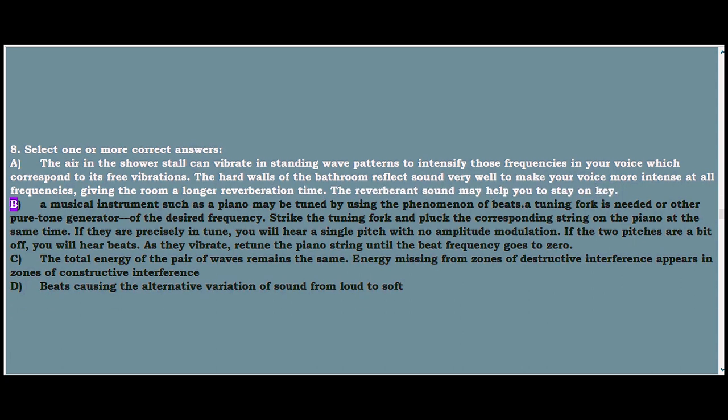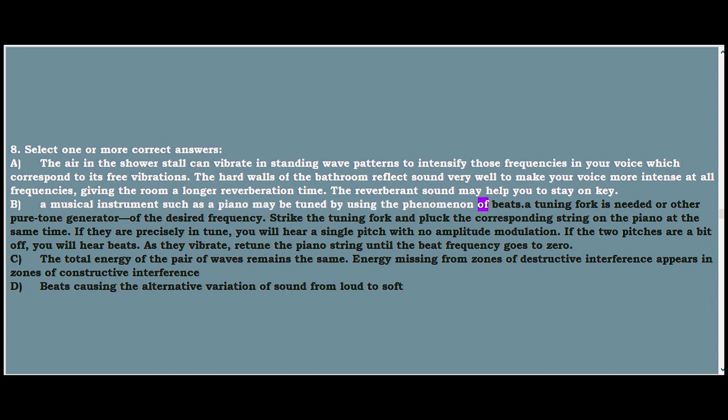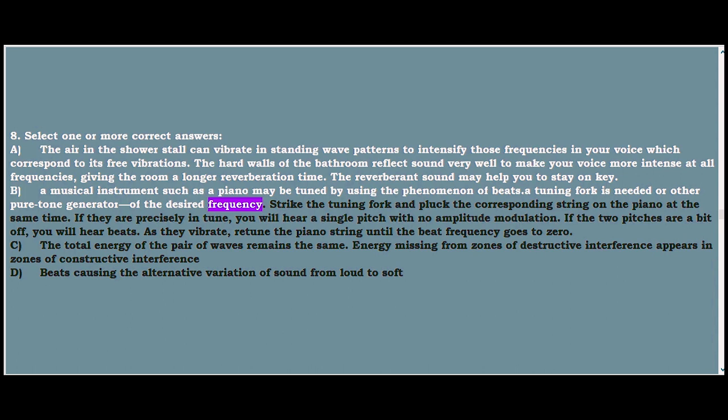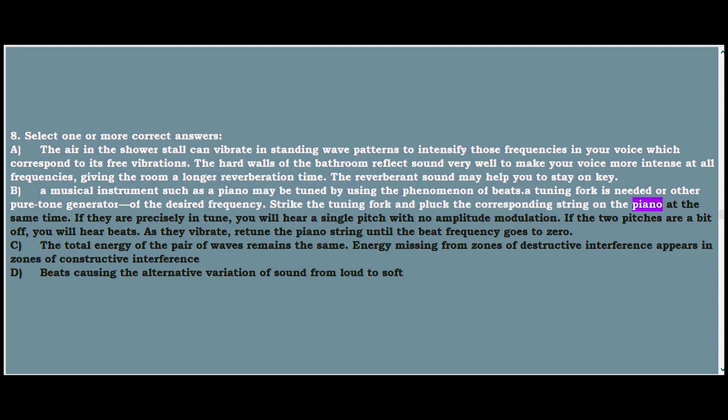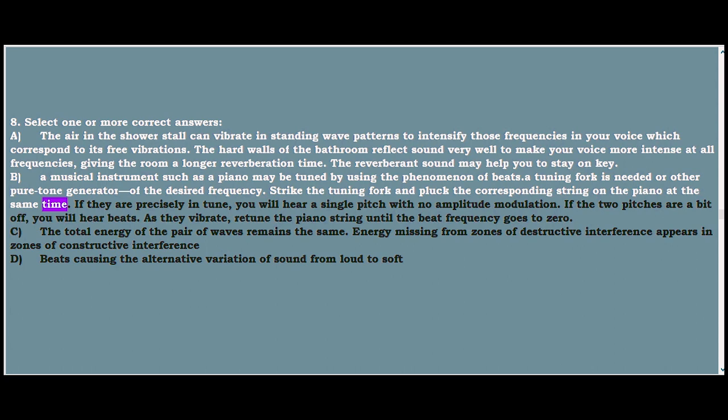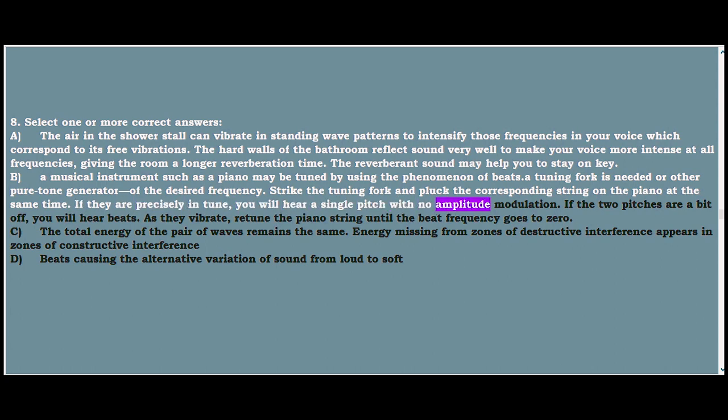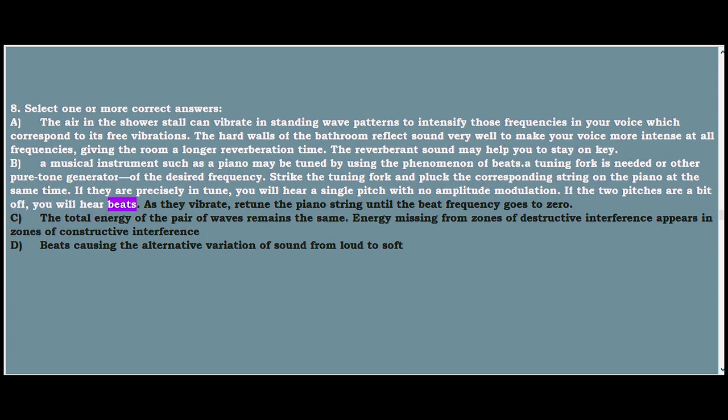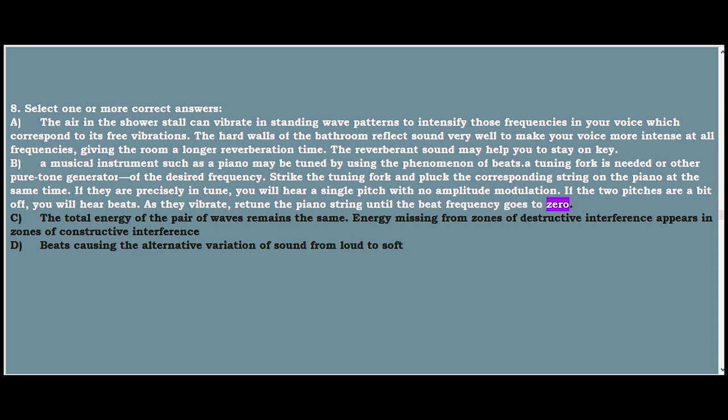B. A musical instrument such as a piano may be tuned by using the phenomenon of beats. A tuning fork or other pure tone generator of the desired frequency is needed. Strike the tuning fork and pluck the corresponding string on the piano at the same time. If they are precisely in tune, you will hear a single pitch with no amplitude modulation. If the two pitches are a bit off, you will hear beats. As they vibrate, retune the piano string until the beat frequency goes to 0.